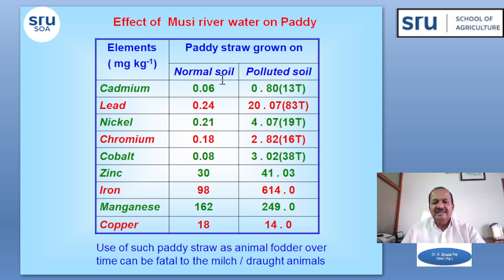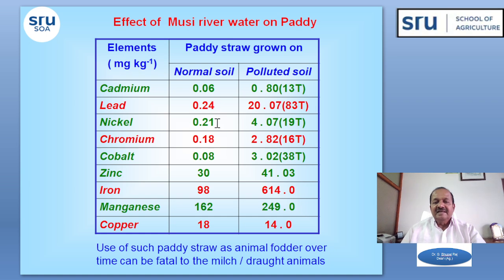Here you can clearly see the contents in the normal soil and the contents in the polluted soil. The cadmium content in the normal soil is 0.06 ppm, whereas in polluted soils it is 0.8 ppm. You can see 13 times more cadmium content in the paddy straw grown on the polluted soils. Similarly, the lead content in the paddy straw grown on the normal soil is 0.24 ppm, whereas the paddy straw grown on the polluted soil is 20.07. You can see 83 times more than the normal soil.